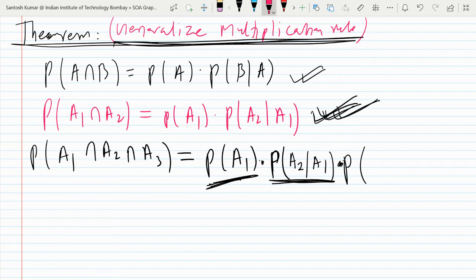Okay, so I'm asking probability of A1 intersection A2 intersection A3 is equal to probability of A1 into probability of A2 given A1 into next, what should I write?